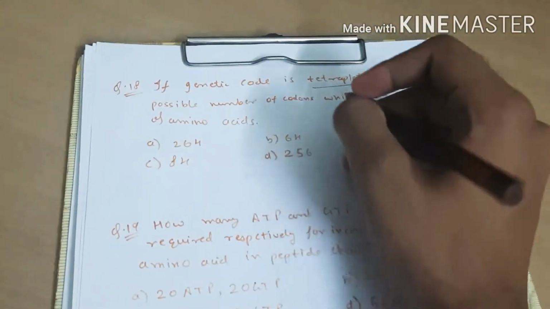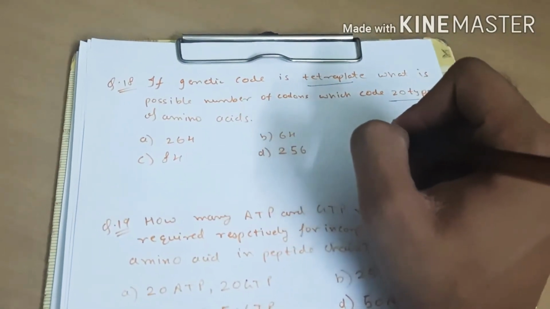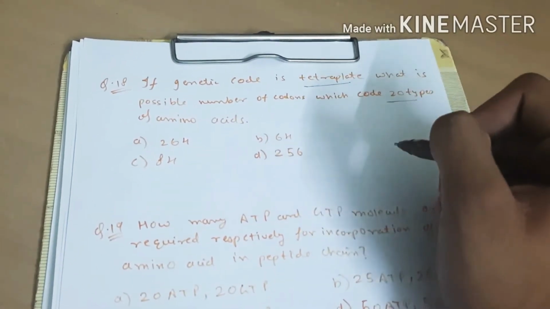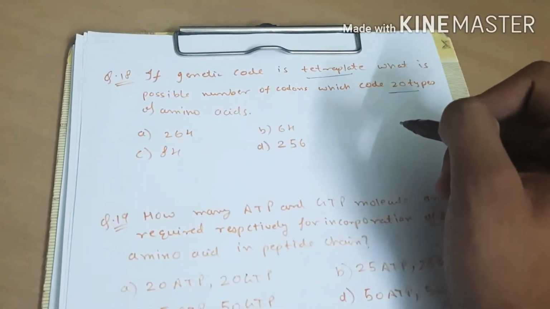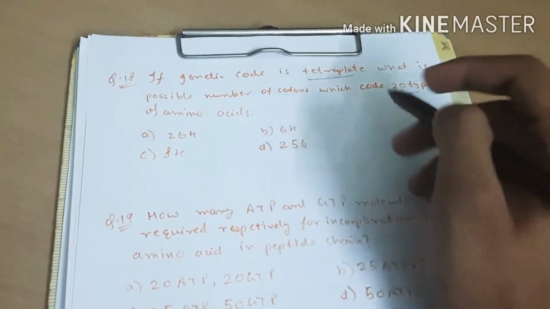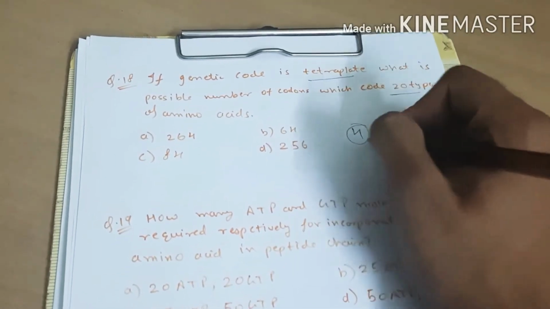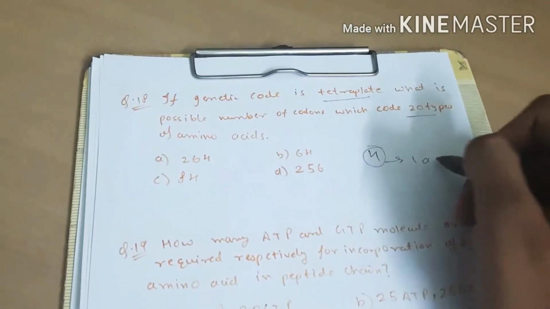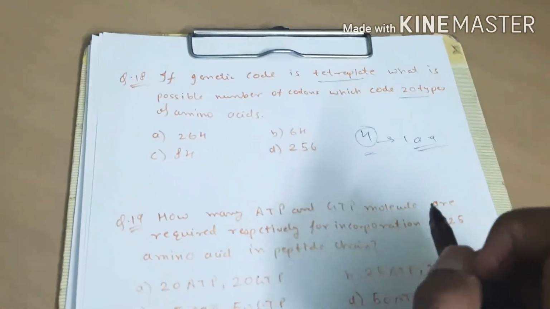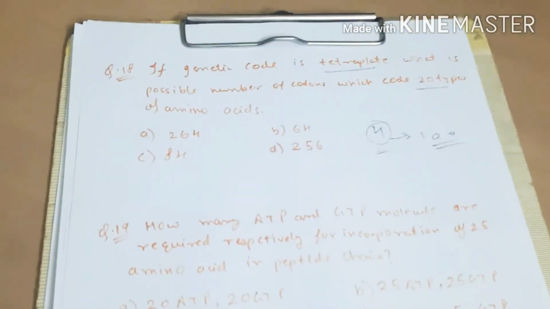Tetraplet means the nitrogen bases for one amino acid. Likewise, we have 3 nitrogen bases for one codon or for one amino acid. Here, according to this question, we have 4 nitrogen bases for one amino acid. And by the combination of these 4 nitrogen bases, we get 20 different types of amino acids.